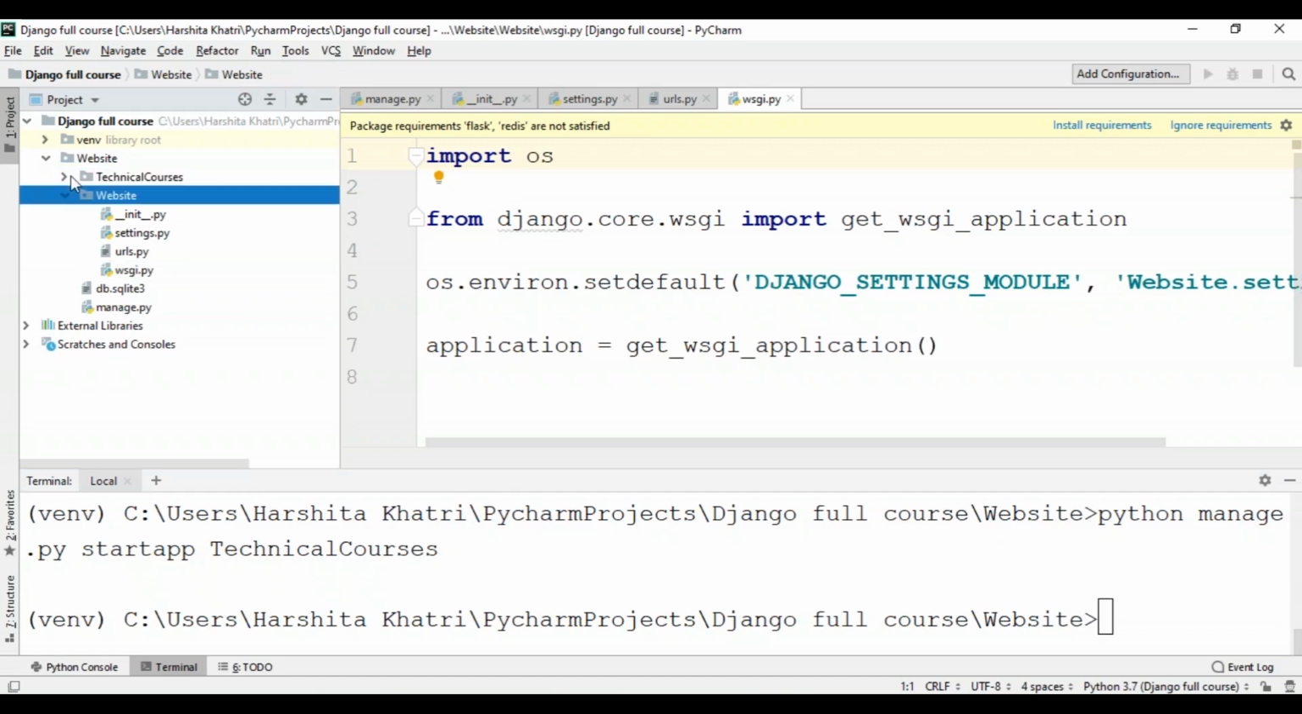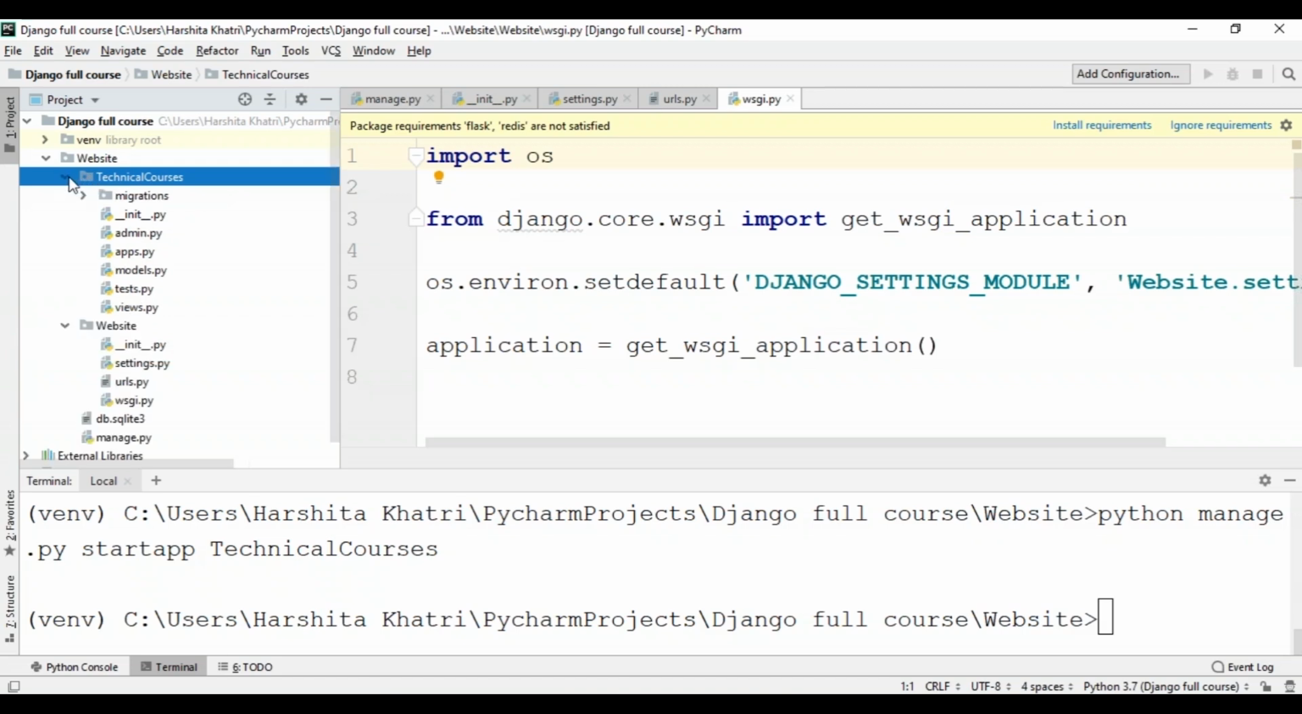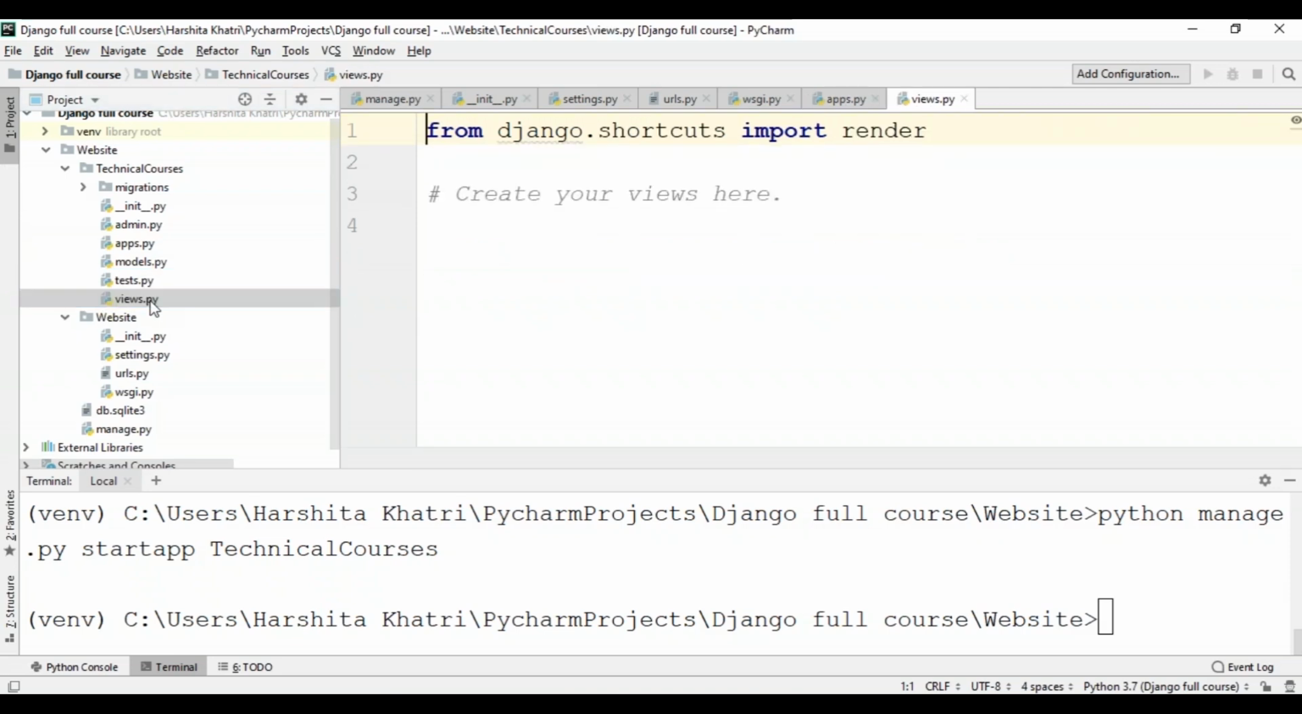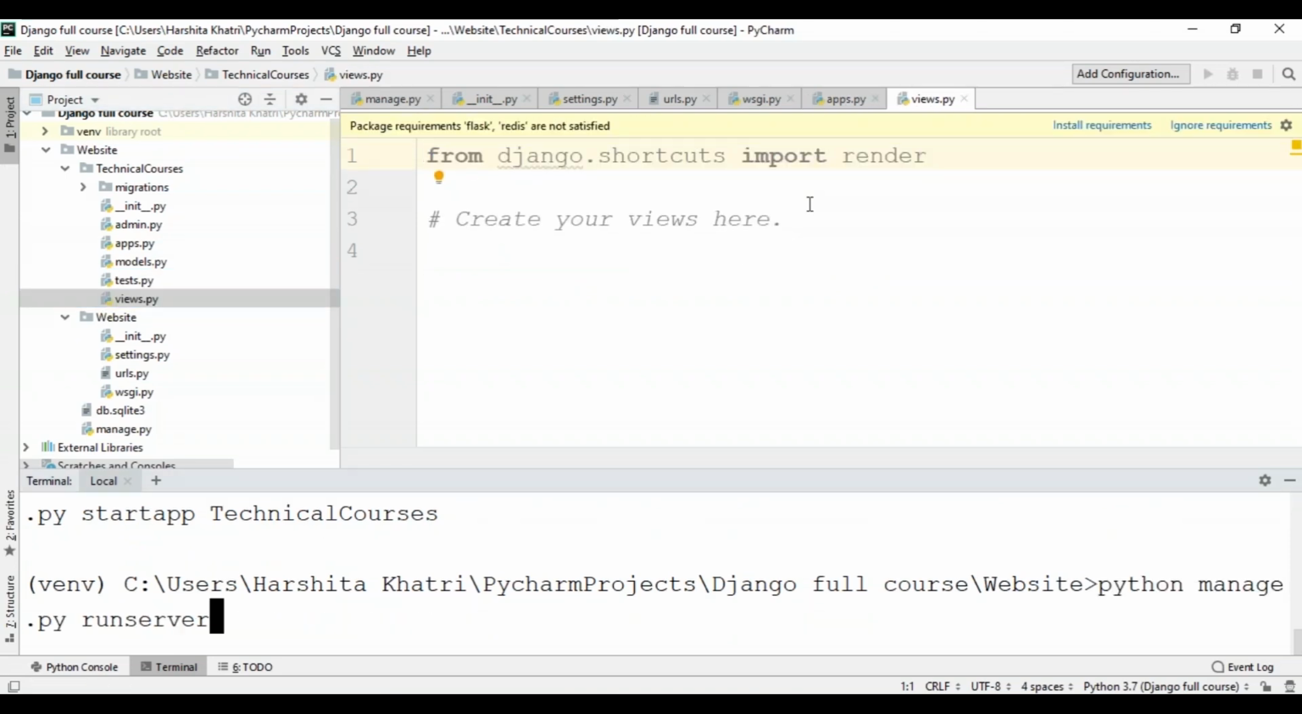Now when I go back to my project, I can see over here that my app technical courses has been created. When you open this, you can find that Django has created many other files again for us. The apps file, which consists of a class for all the installed apps, models, which I've already explained to you all before, a tests.py file, and the views file. So now let me run my server again.